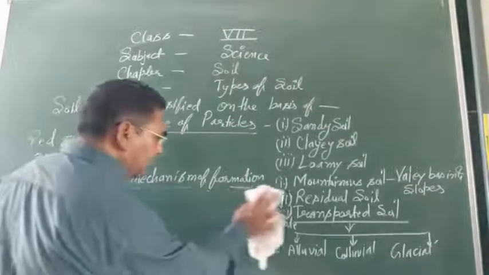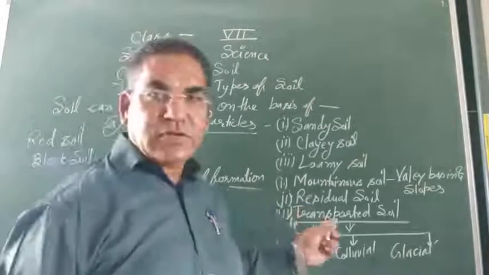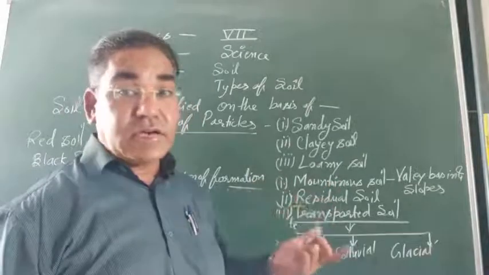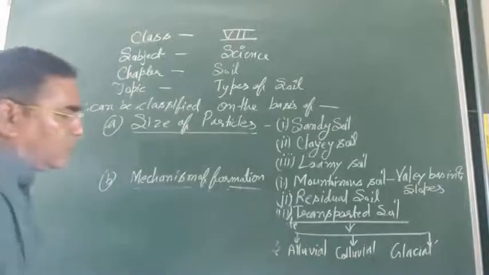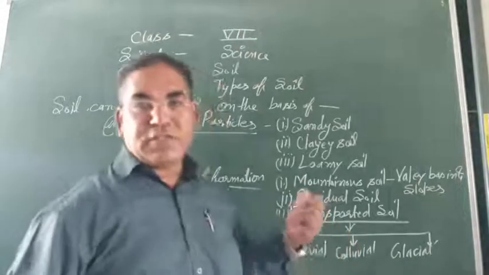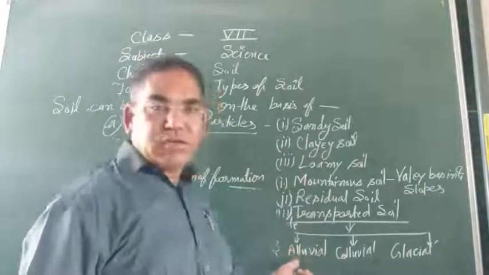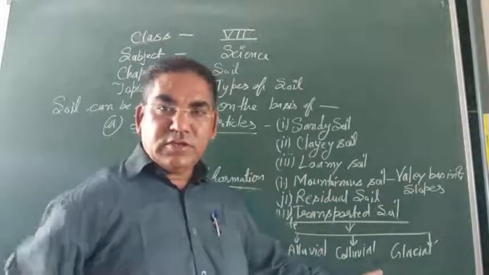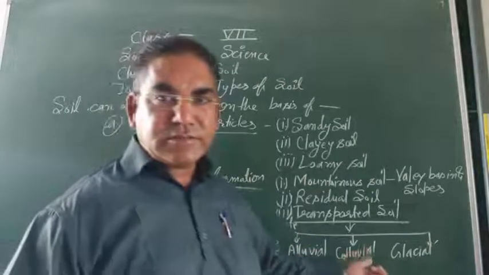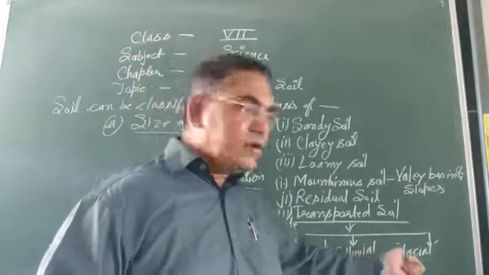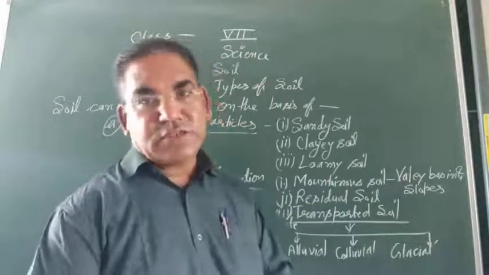Right. Now, next one, residual soil: black soil, red soil. Now, transported soil, the soil which is transported from one place to another. Alluvial soil through water, colluvial through physical factors like landslides, and glaciers contain glacial soil.